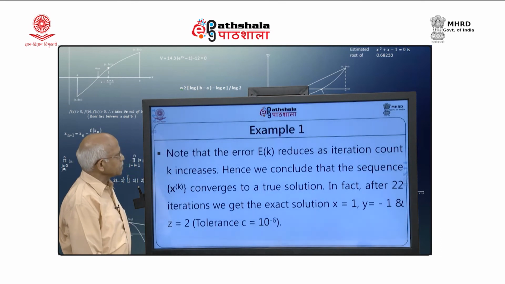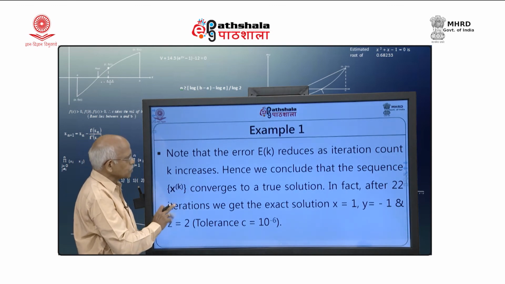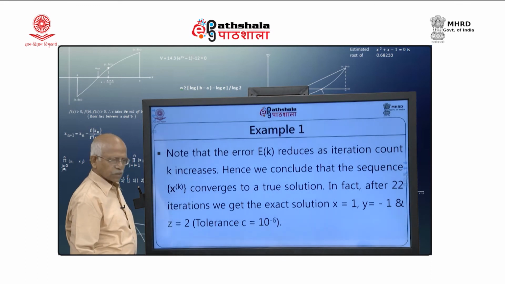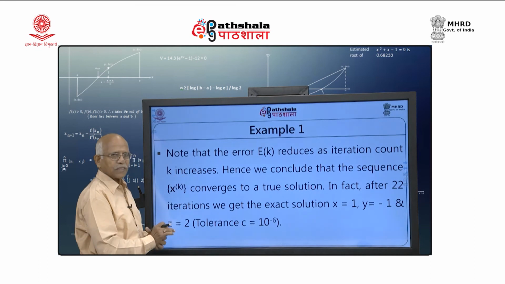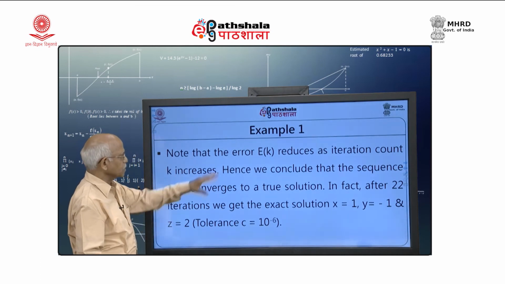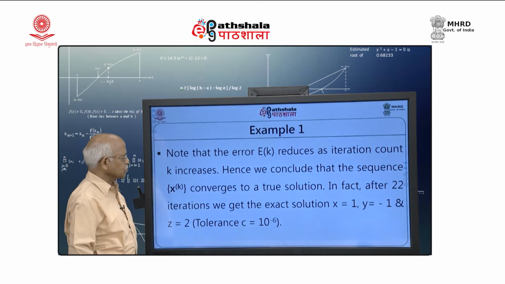So, note that the error reduces as the iteration count k increases, and hence we conclude that the sequence x k converges to the true solution. Mathematically I cannot confidently say that it will converge, but computationally I can say that the error is reducing and my sequence is converging to that solution.